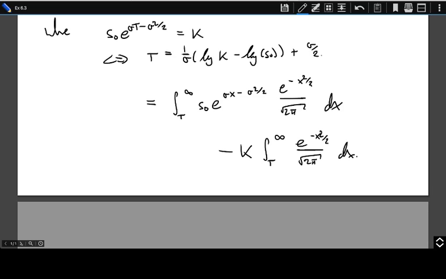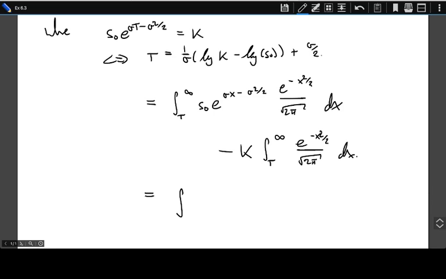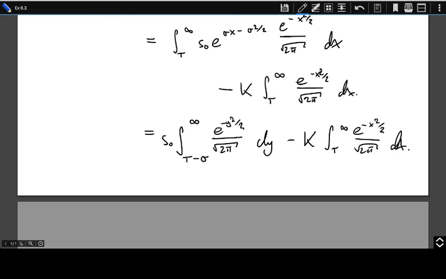We can simplify the left-hand side and even use a substitution to get it in the same form. So that's just exactly as we did in part A. And the right-hand side, for the moment, stays the same. Okay, so we've got a difference of two integrals over the standard normal density, but on different integral limits.